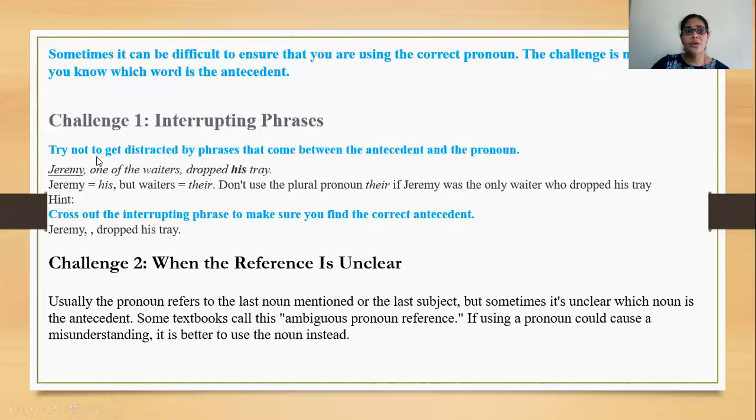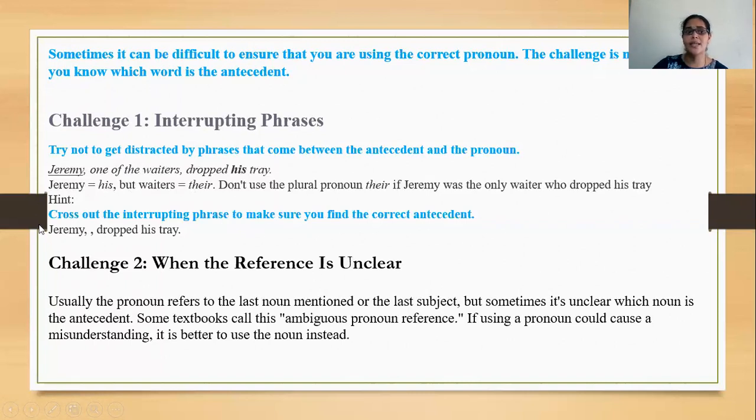Okay, try not to get distracted by phrases that come between the antecedent, that is nothing but the noun, and the pronoun. Now you can see the sentence here. Jeremy, one of the waiters, dropped his tray. Okay, now here this is nothing but the phrase, one of the waiters. So instead of using that, we can just say Jeremy dropped his tray. So why should we get distracted with this particular phrase? So cross out the interrupting phrase to make sure you find the correct antecedent.